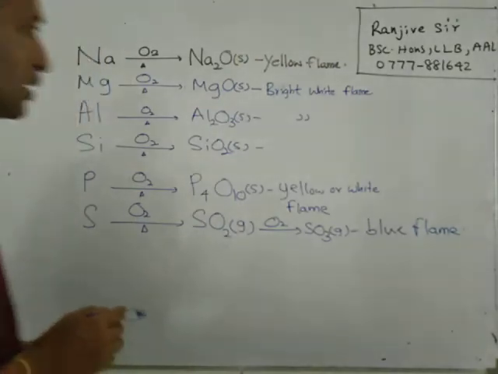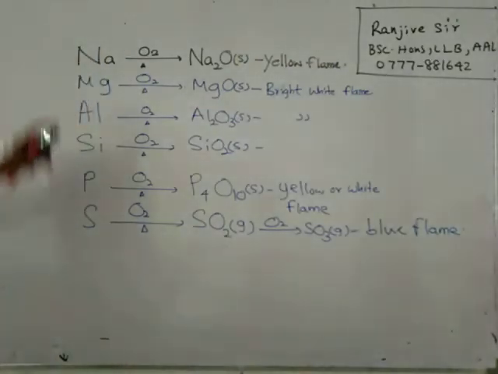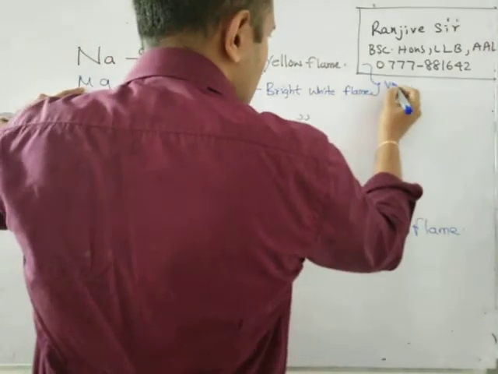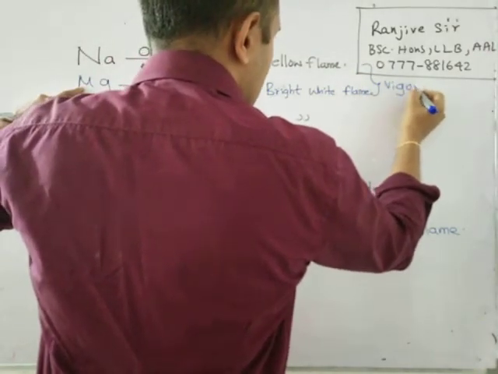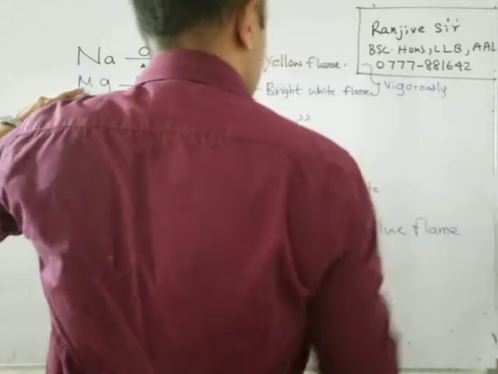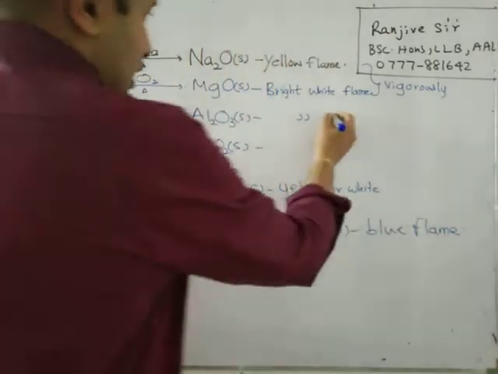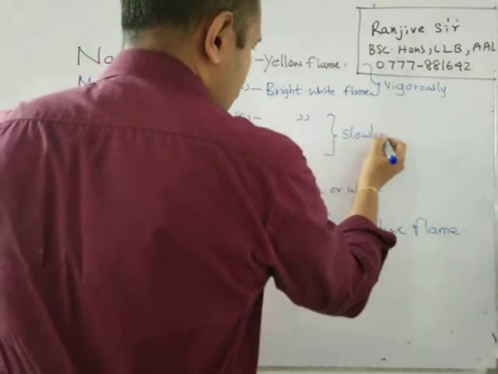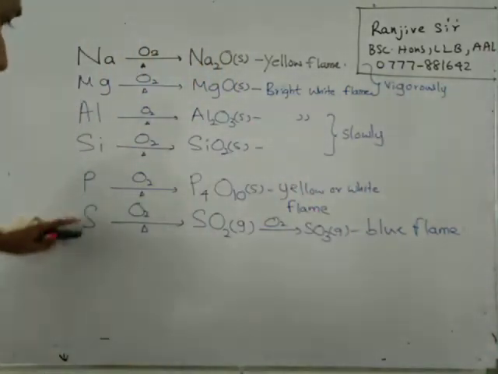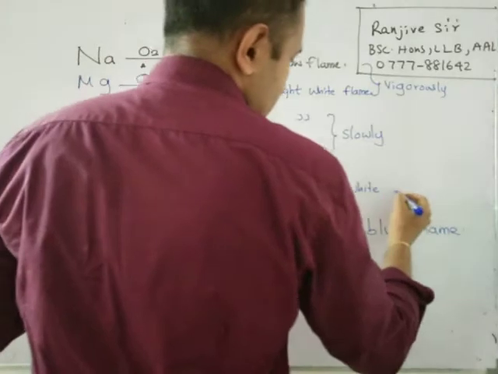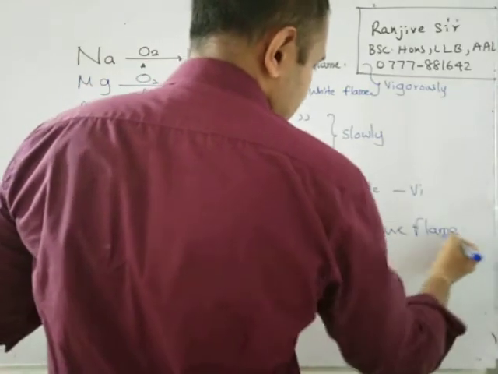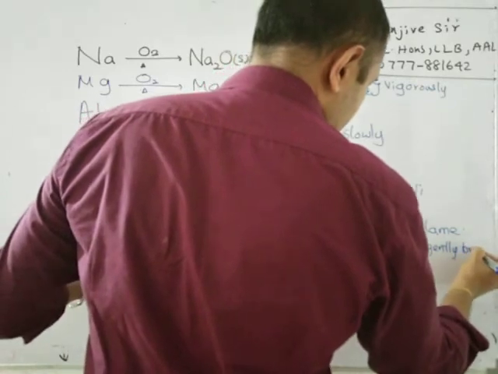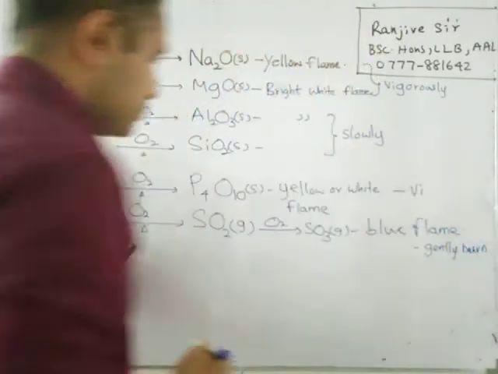Sodium and magnesium react vigorously, but aluminium and silicon react slowly. Phosphorus reacts vigorously and sulfur burns gently with oxygen.